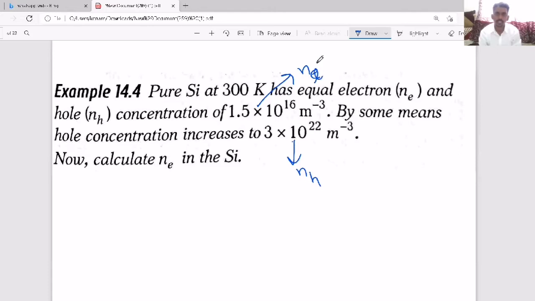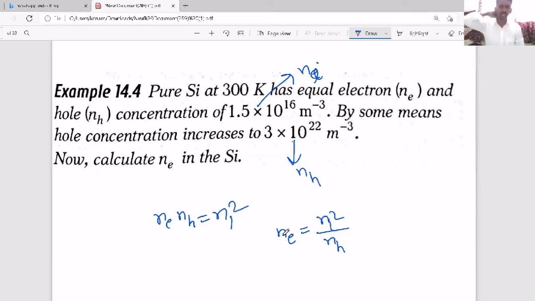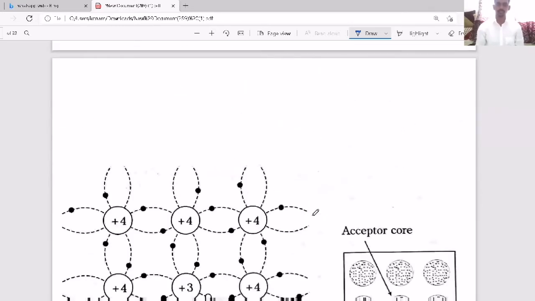Ni is the intrinsic carrier concentration. Now Ne into NH equals Ni squared, where if NH and Ni are given, then you can find Ne. So you just need to do the proper calculation: Ne equals Ni squared by NH. This is the way they can ask the very first kind of question. The next kind of question they can ask is what is the conductivity of a semiconductor? That we will see.